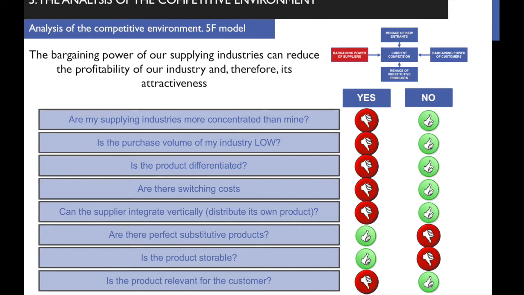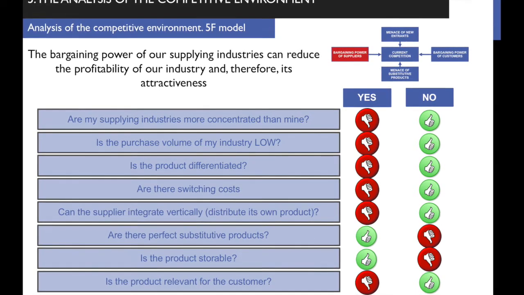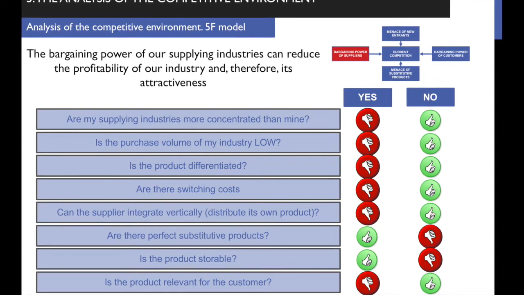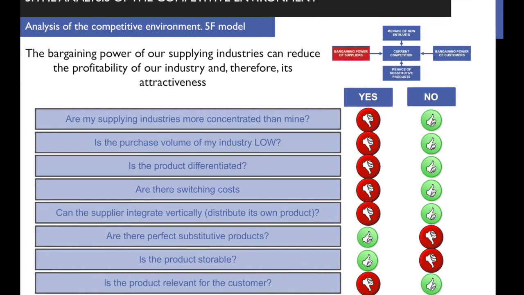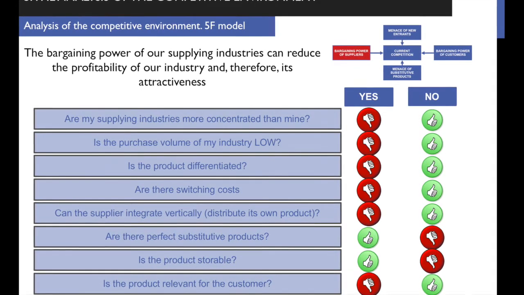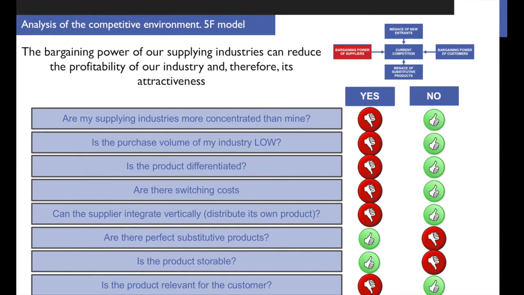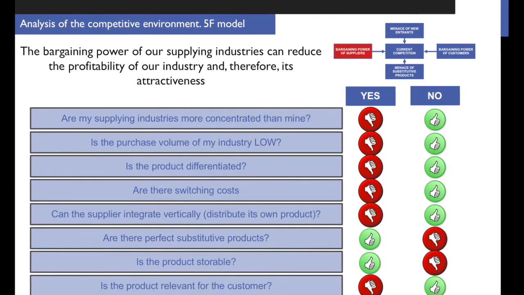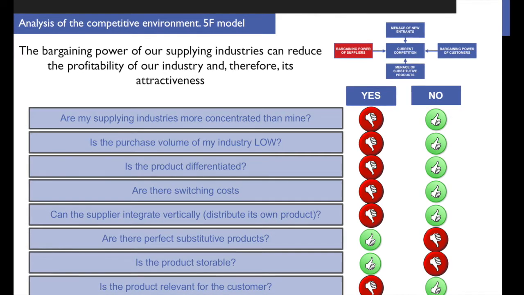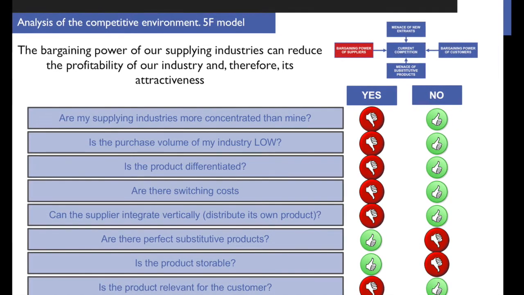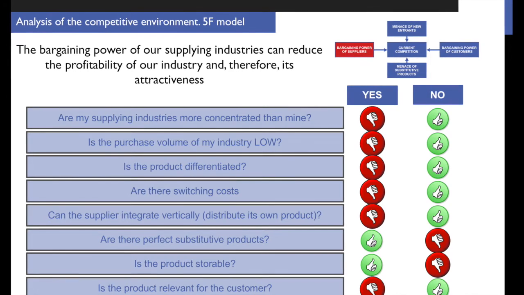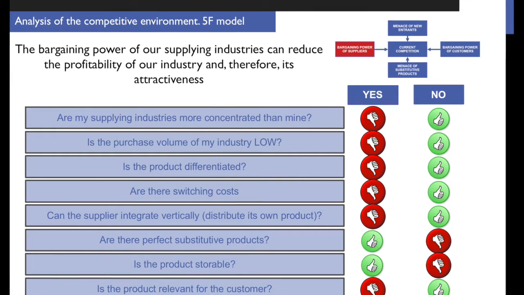If the product is relevant for the customer, then it's the supplier who has got bargaining power. If the product is not especially relevant for the customer, then it's the customer who has got bargaining power. Is food especially relevant for the food retail industry? Yes. So in this case, the food producers have got a bit of bargaining power.